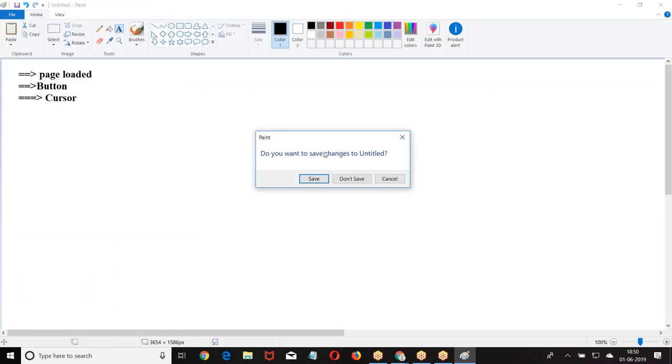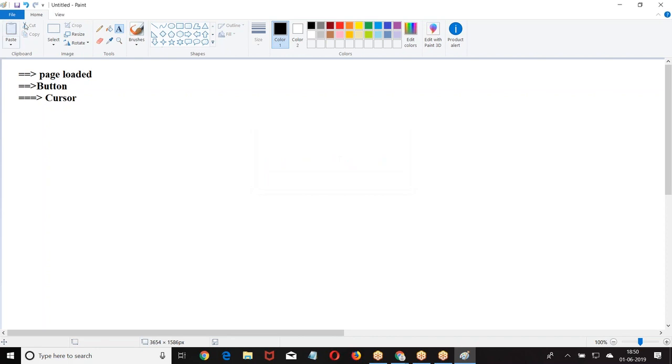Look at the point. You want to invoke some action on the other component. One component wants to fire an action on another component. One component wants to exchange data with another component. One component wants to use the resource of another component. Then we go for what? Events. Generally, in Lightning, we have two types of events. One is component level events, the second one is application level events.